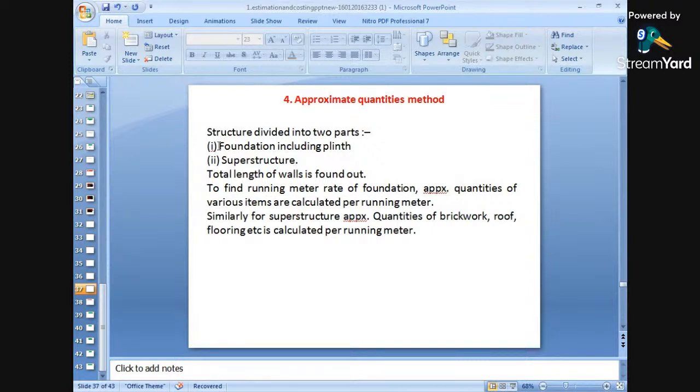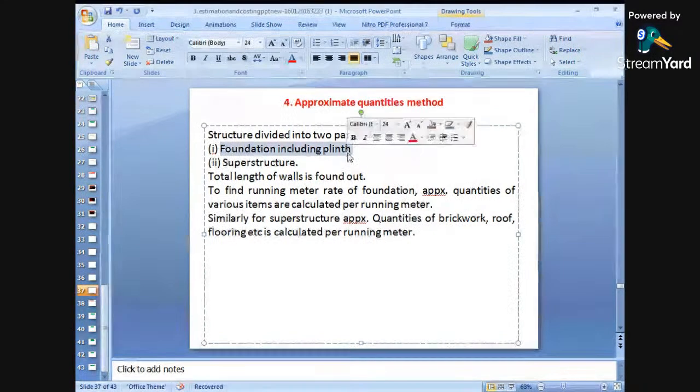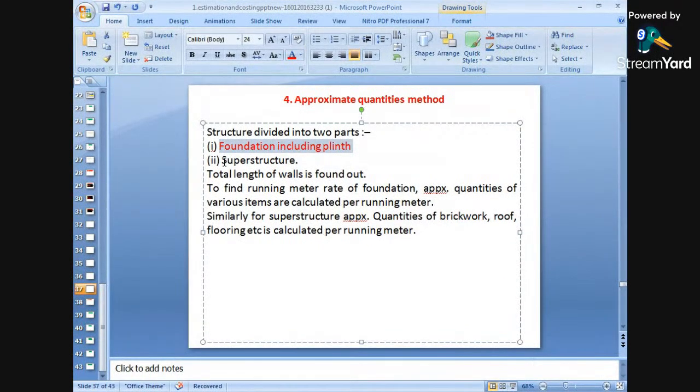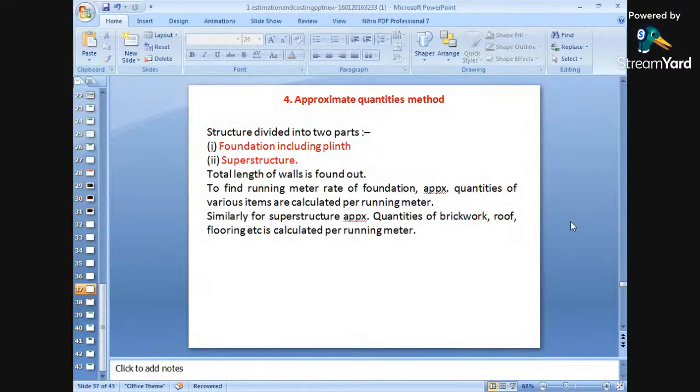First is the substructure, that is the foundation including plinth, and next is the superstructure. On the basis of these two, we can find out the approximate quantities required for a particular type of structure. With the help of this we can easily find out the approximate cost of any structure.